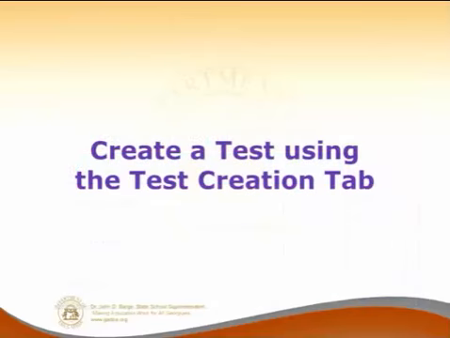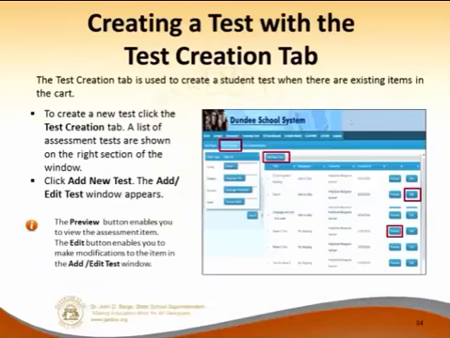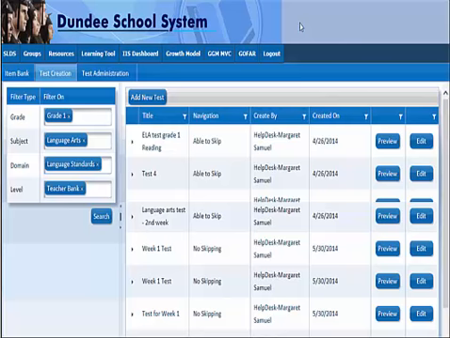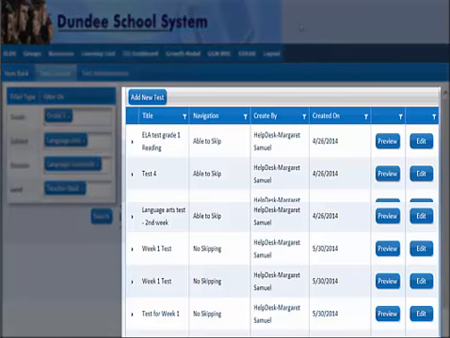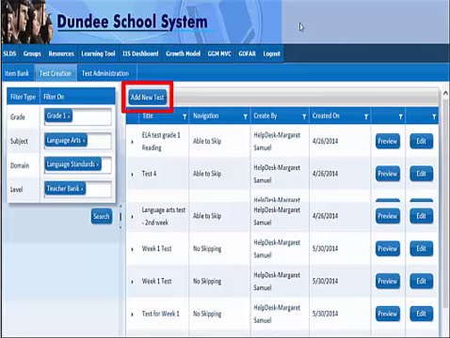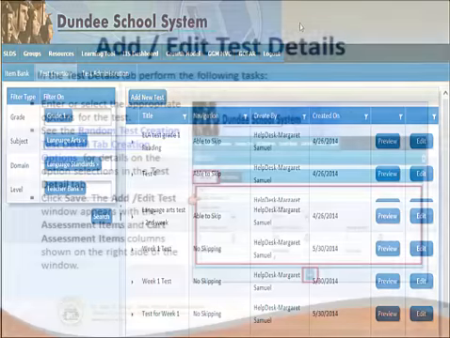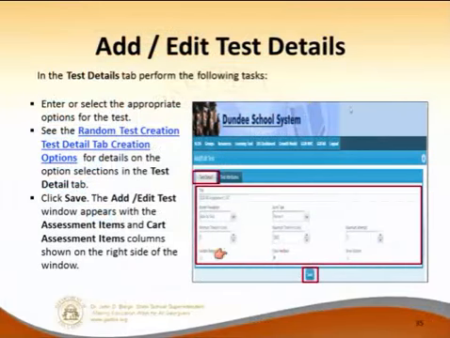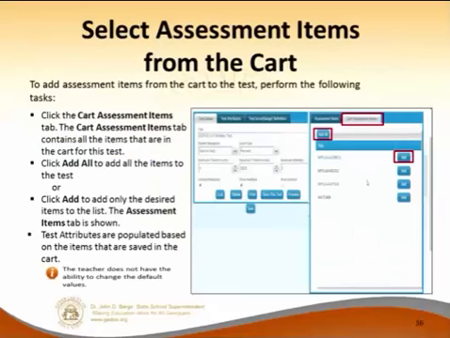Creating a test using the test creation tab is very similar in that you go through and hit test creation. And what it'll do is list all the tests that you have access to. And then if you want to create a new test, you hit add new test. When you click on add new test, you decide what the name of it is, and you fill out all the same information that you did before, and then you click on save.